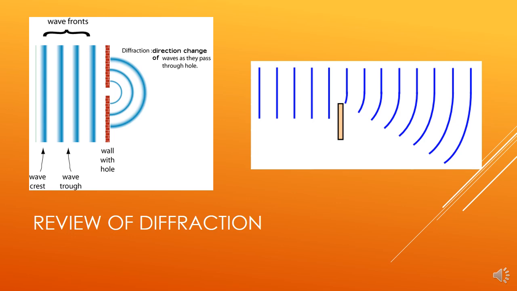But it doesn't have to be a slit or a hole, it could just be an object. So the picture to the right shows these waves coming, and there's that object in the way, and then you can see that the waves are now curved because of that object. So the bending of light around an object is called diffraction, and light does this as well.